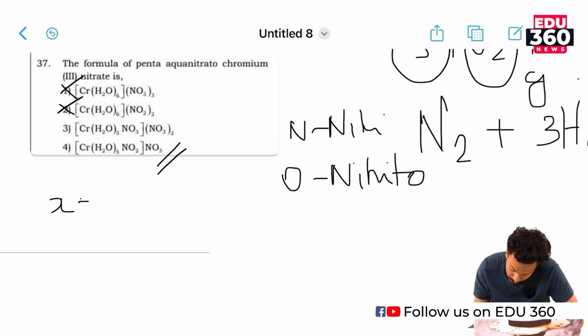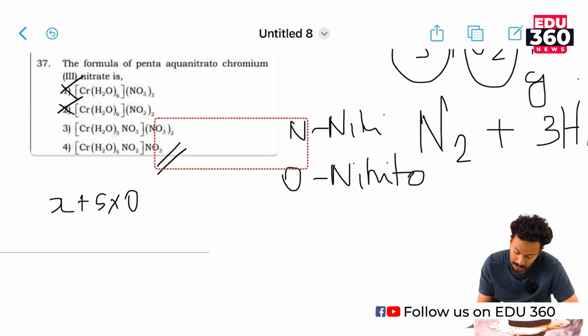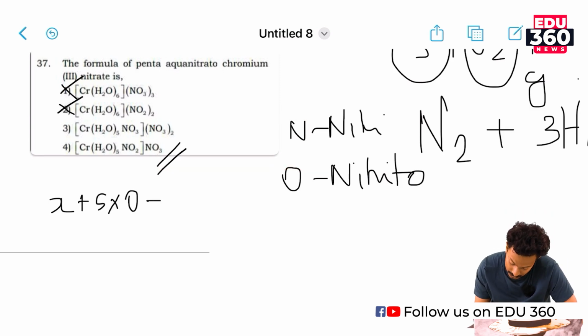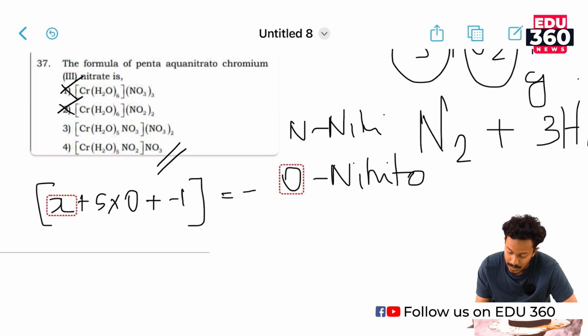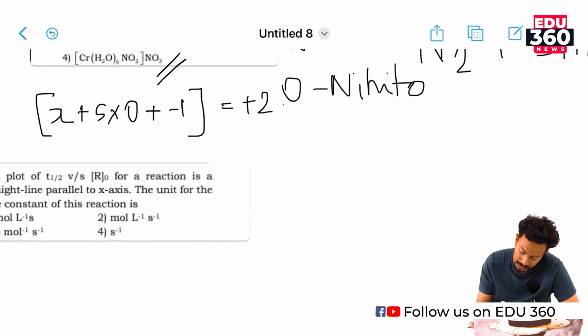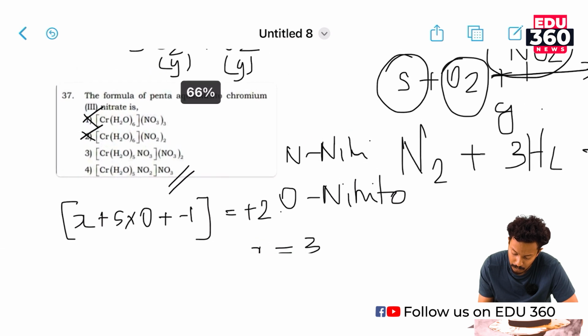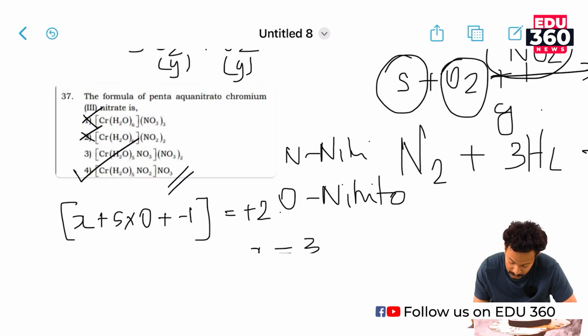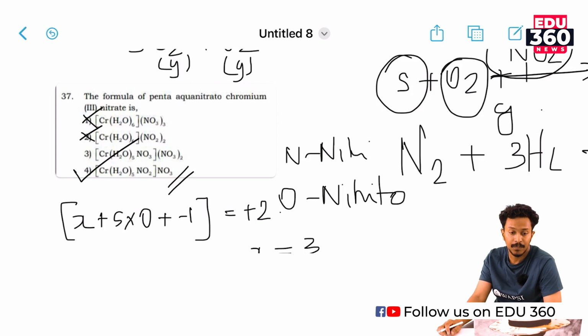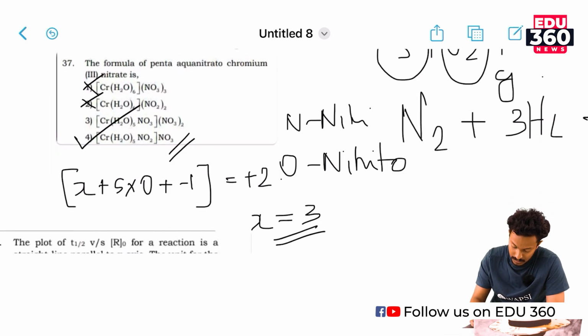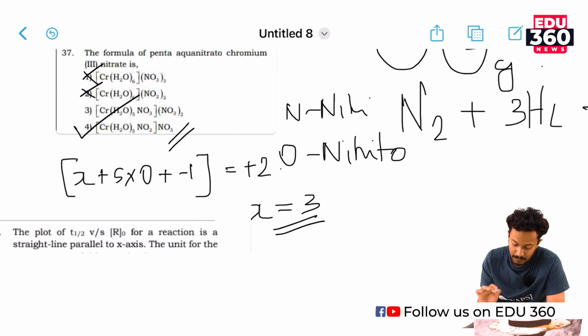Here X plus 5 into 0, because water has 0, plus minus 1, which gives minus 2, plus 2, which is equal to X is equal to 3. The oxidation state of chromium is 3. So the correct answer would be option number 4. The correct formula for penta aqua nitrato chromium 3 nitrate is option number 4.